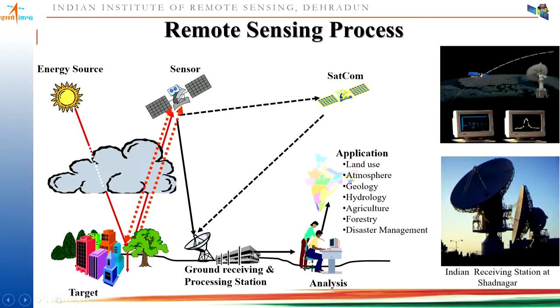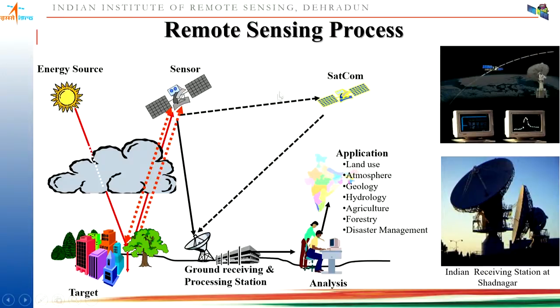These errors are pre-processed in the ground receiving and processing station, and after that the data is transferred to users for different analysis, and it is used for different kinds of applications like land use, atmosphere, geology, hydrology, and a number of other applications.